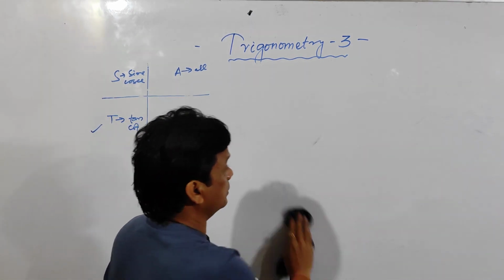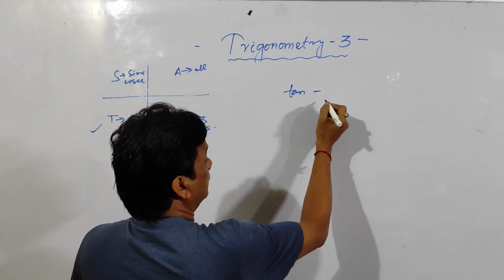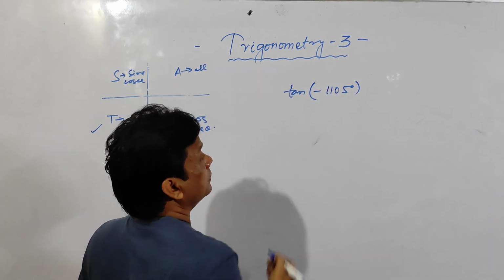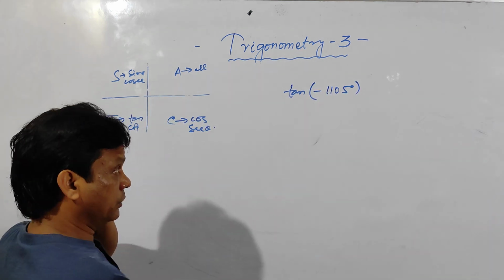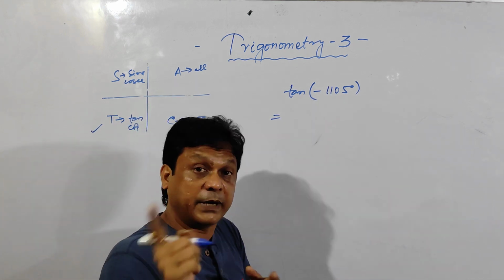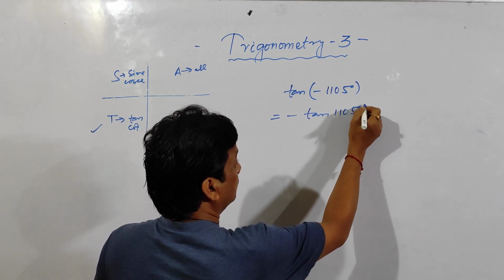One negative function I am taking. Tan of minus 1105 degree. Clear? So how to do this one? So it is equal to tan of minus theta, which is minus tan theta. So minus tan 1105 degree.